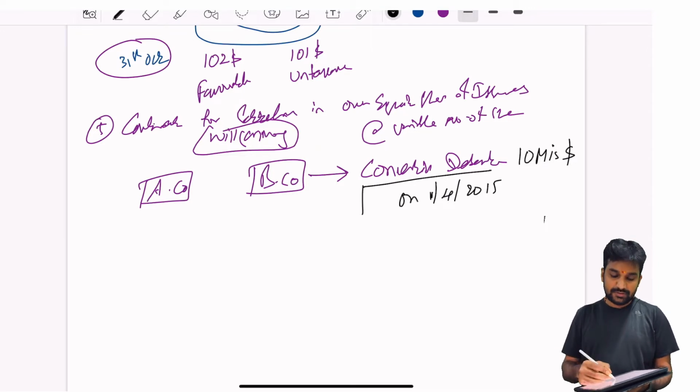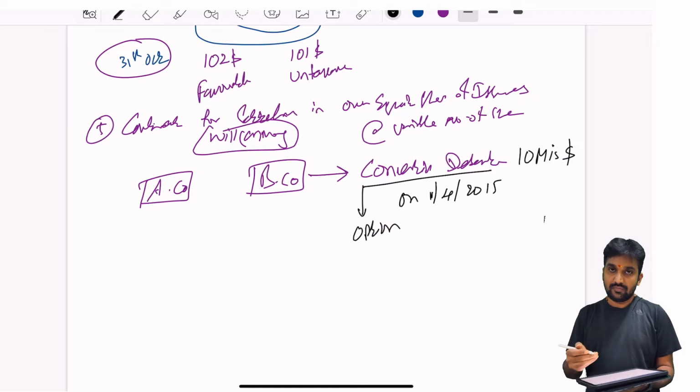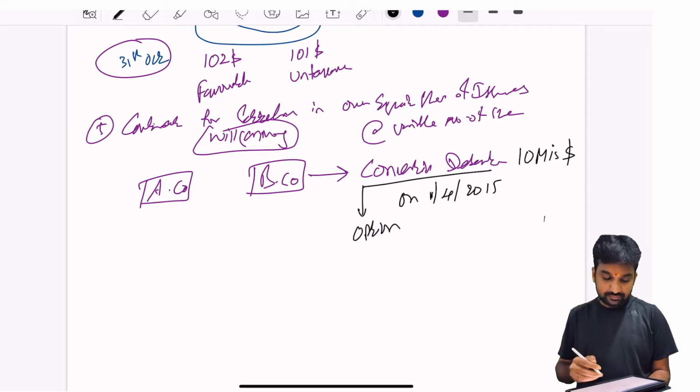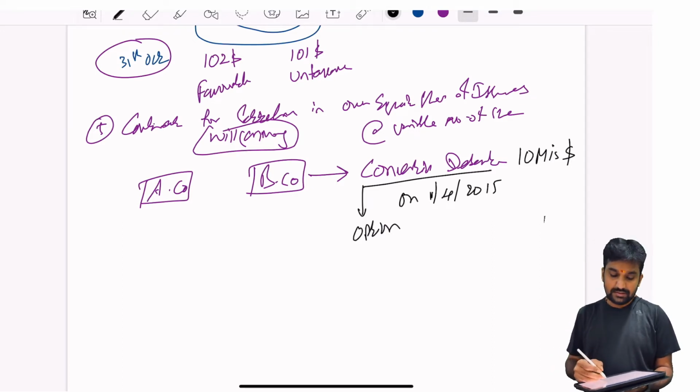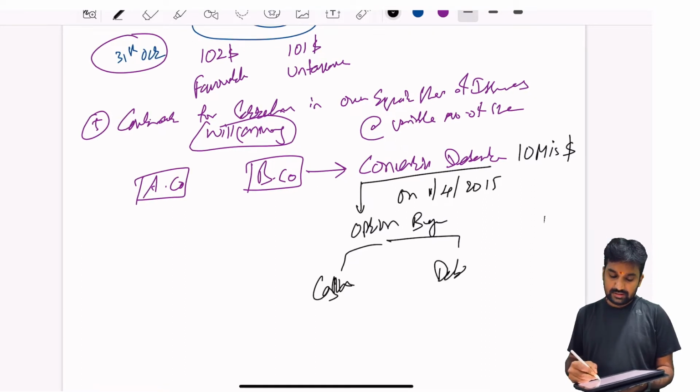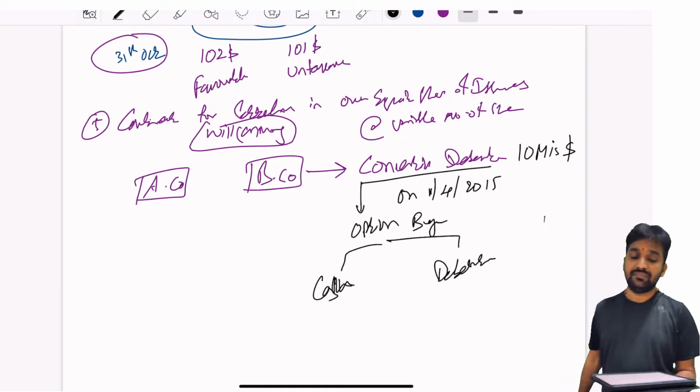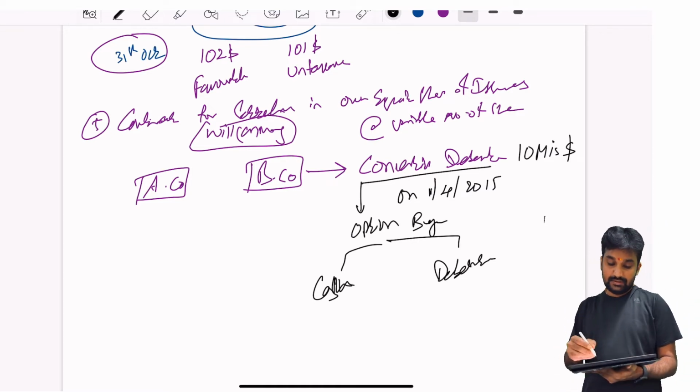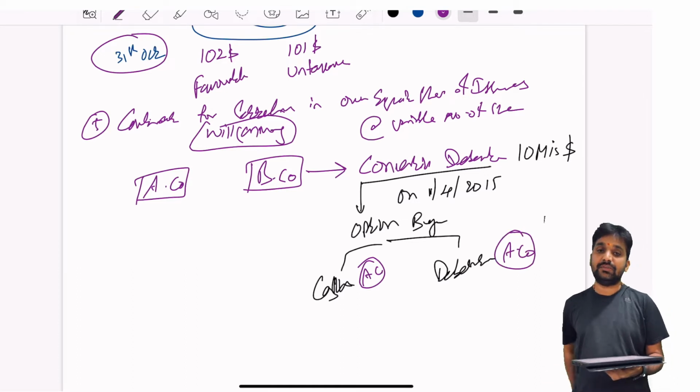It's an option at the buyer. So the buyer has an option: either he can convert into shares or he can just take the cash.